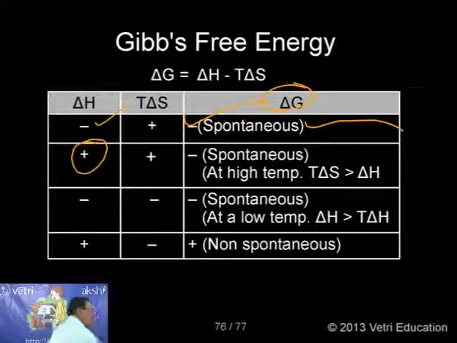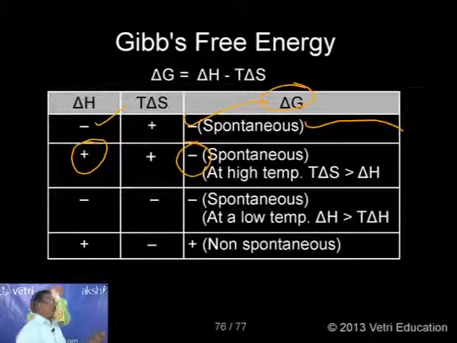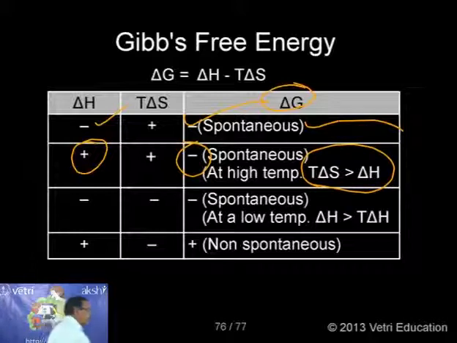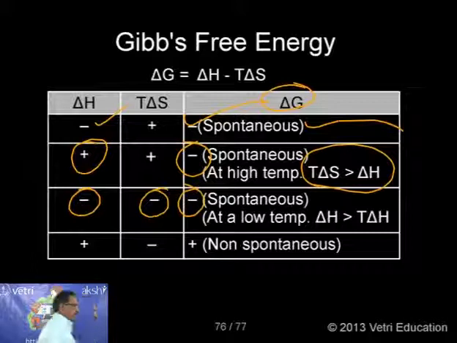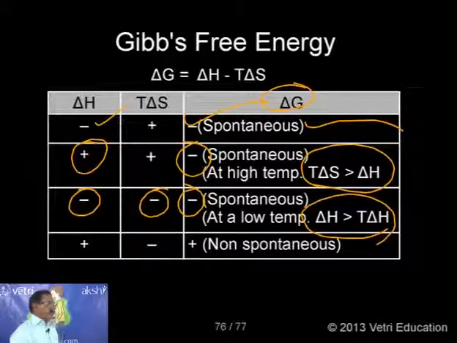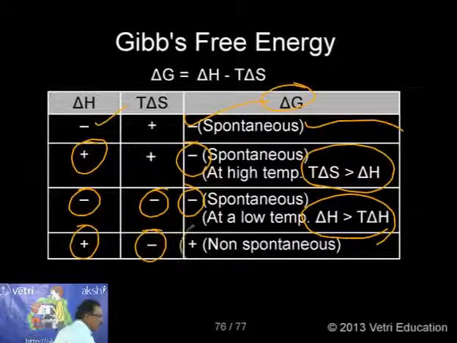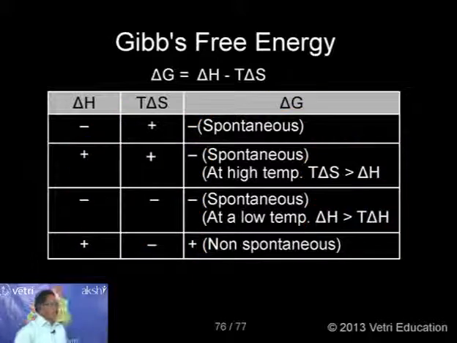In the case of endothermic reactions, the resulting delta G will be negative only if T delta S is greater than delta H. Then for another case of exothermic, T delta S is again negative, the resulting effect is again negative, spontaneous, but the condition is that delta H must be greater than T delta S. And finally, if delta H is positive and T delta S is negative, the resulting value will be positive, then the process will be non-spontaneous. This is the interesting information.